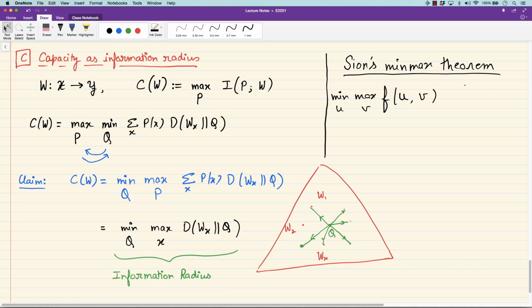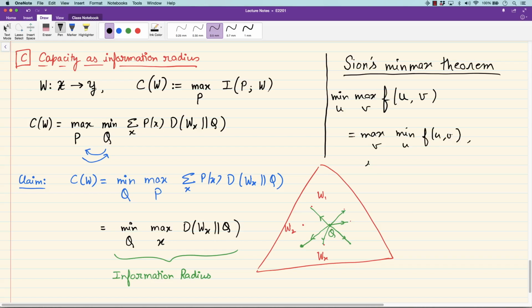The question is, when can you interchange this min and max? One set of conditions under which you can interchange this min and max is when f is convex in u for a fixed v, and concave in v for a fixed u. If that condition holds, then you can interchange max and min.